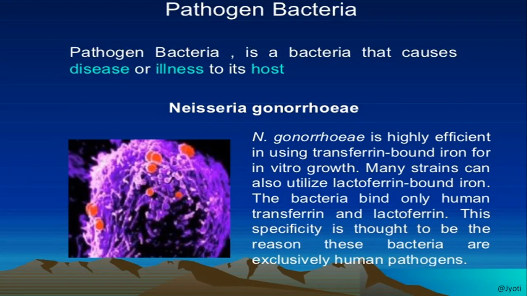Then coming to the pathogenic bacteria, which cause many diseases in different organisms. An example given here is gonorrhea, a disease caused in human beings. It is a type of sexually transmitted disease, due to infection by the bacteria Neisseria gonorrhoeae. Likewise, Haemophilus influenzae causes influenza, and pneumococcus bacteria or Streptococcus pneumoniae causes pneumonia. So these are the pathogenic bacteria.